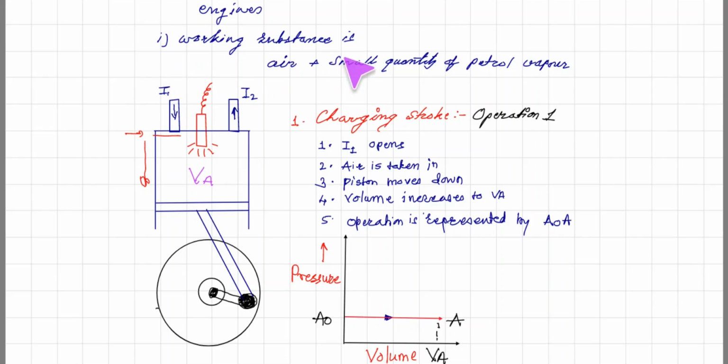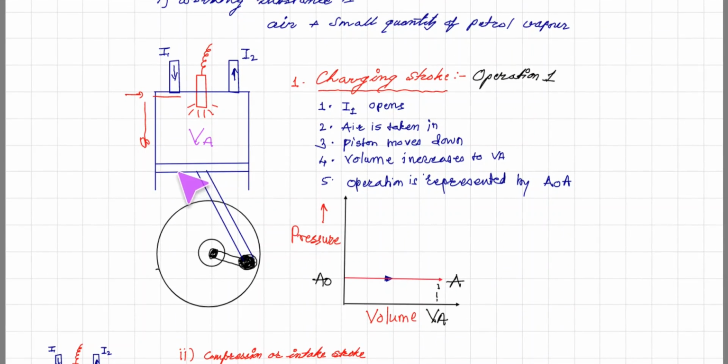Now we are going to think about the first stroke, the charging stroke. As I said, we are talking about 4 strokes. So stroke 1 is the charging stroke, operation 1. Under the charging stroke, operation 1, valve I1 opens, air plus fuel vapor is taken in, and then the piston moves down. Due to its downward motion, the mixture is allowed to come inside. So the volume increases to VA.